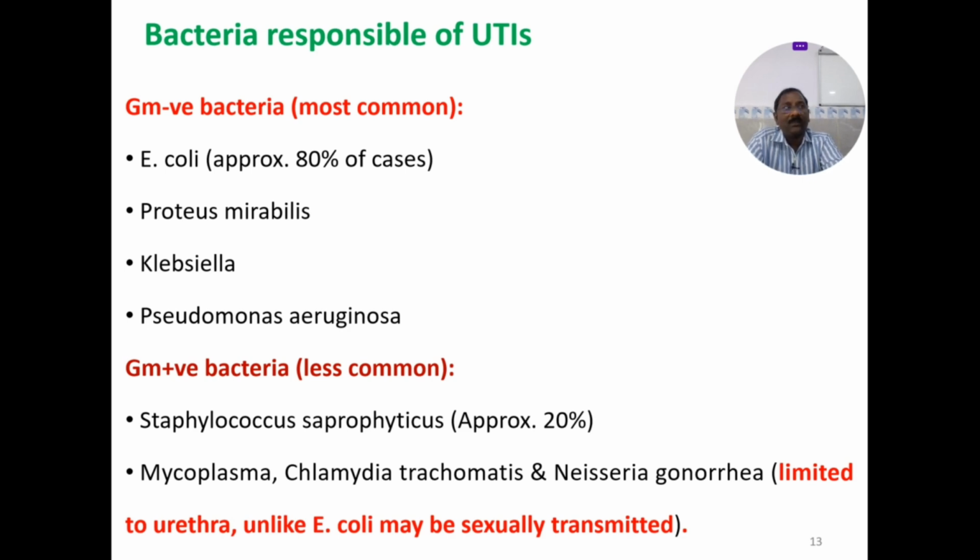And sometimes Mycoplasma, Chlamydia, Neisseria. These are also involved, mostly causing urethritis. So here, Mycoplasma, Chlamydia trachomatis and Neisseria gonorrhoeae. They are also common differential diagnoses for your urethritis.